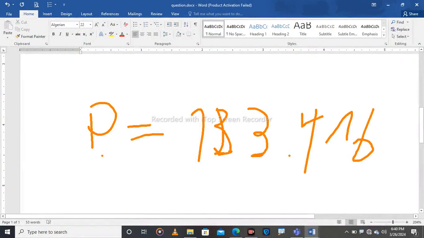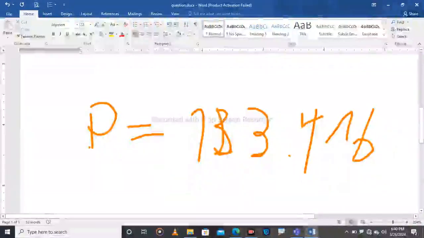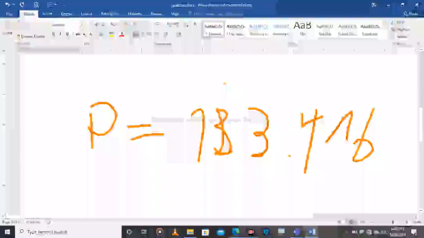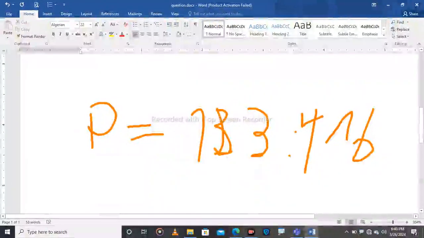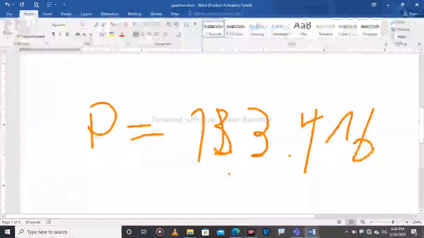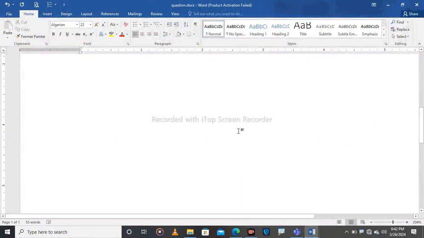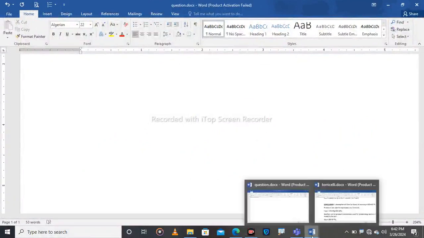It means that 1 millimeter of mercury is equal to 133.410. Depending on the calculation, in some books they write 133.332. It depends, but for calculation we'll use this one. So 1 millimeter of mercury is equal to that pressure in Pascal.